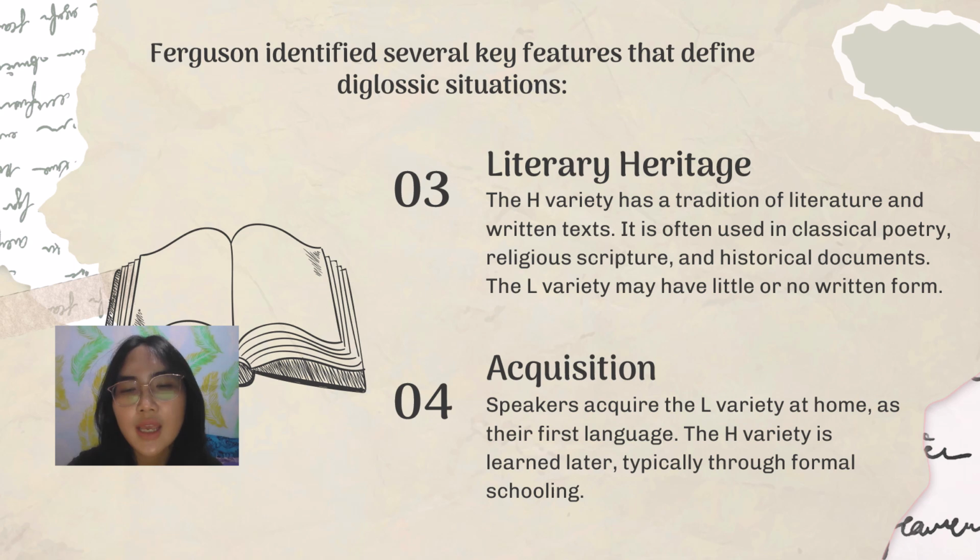And the fourth is acquisition. Speakers acquire the L variety at home as their first language. The H variety is learned later, typically through formal schooling. Children acquire the L variety as their first language through natural exposure in the home. The H variety is introduced later, usually through formal education, and is learned explicitly rather than acquired naturally.